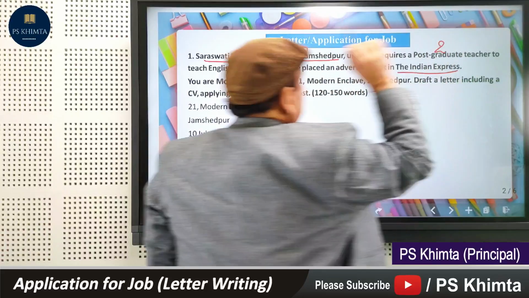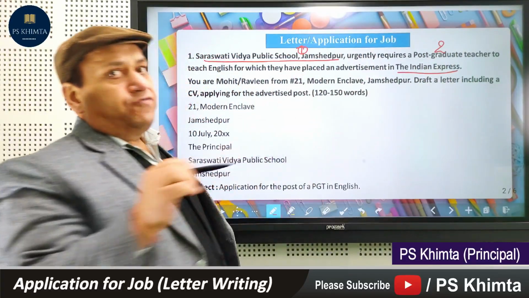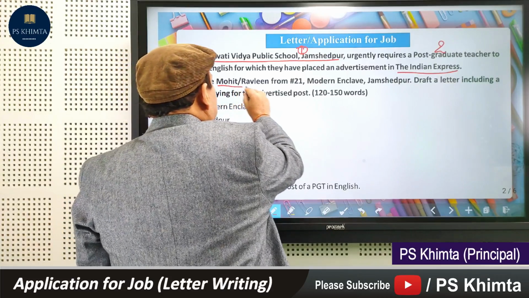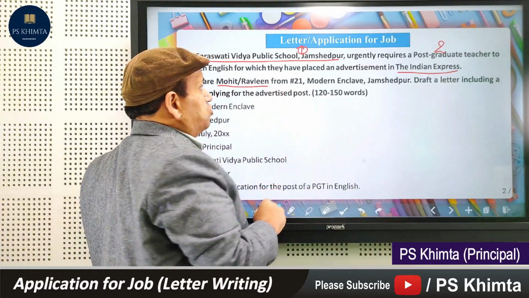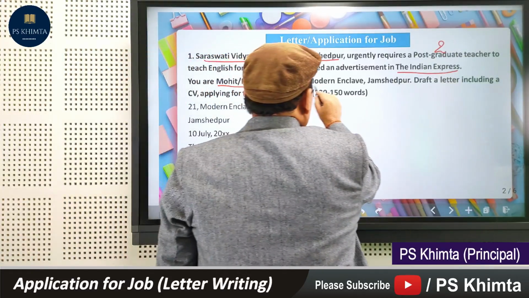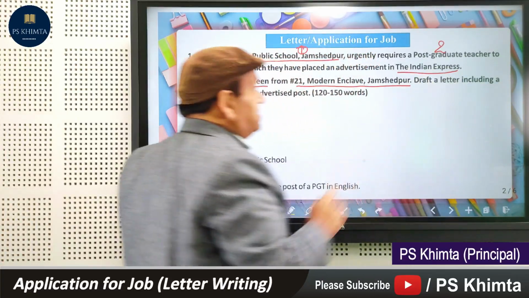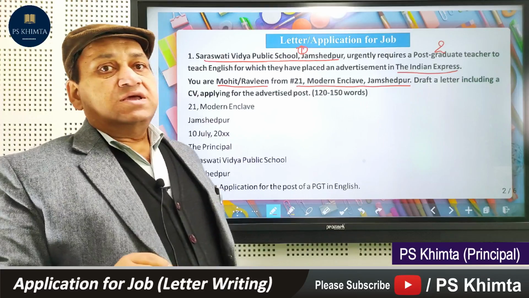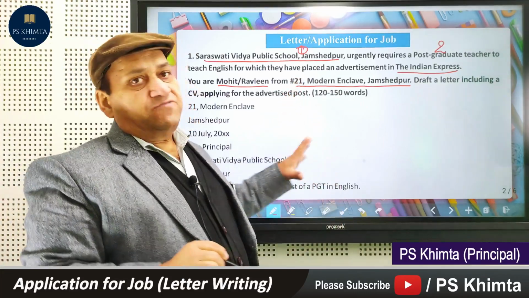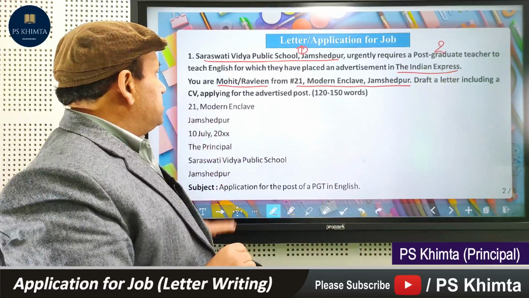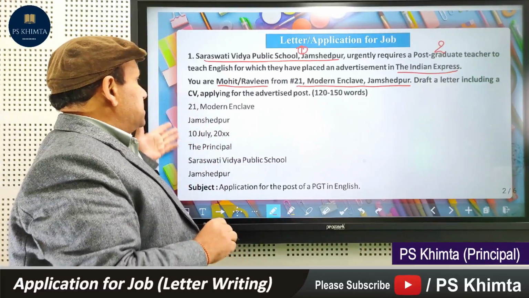And from where did you get this information? This is called advertisement, the source of information that you got. And then who is writing this application? Ravleen and Mohit. And what is their address? 21 Modern Enclave, Jamshedpur. Mind that when you write this, you need to collect this information first of all in your mind. So I am writing very few things here; the rest is already written here.